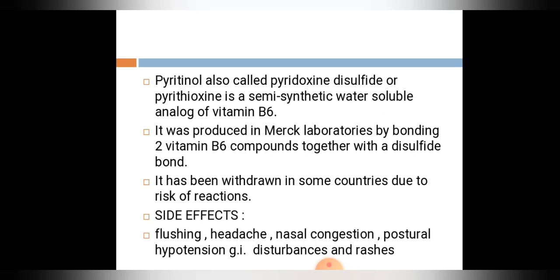Pyritinol, also called pyridoxine disulfide, is a semi-synthetic water-soluble analog of vitamin B6. It was produced in Merck Laboratories by bonding two vitamin B6 compounds together with a disulfide bond. It has been withdrawn in some countries due to the risk of adverse reaction. Side effects include flushing, headache, nasal congestion, postural hypotension, GI disturbances, and rashes.